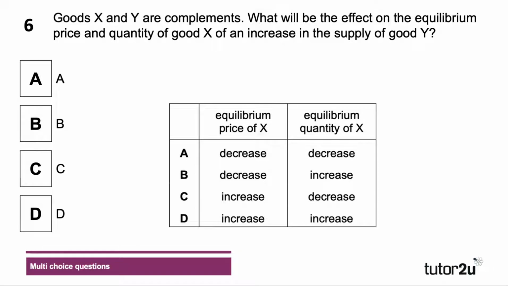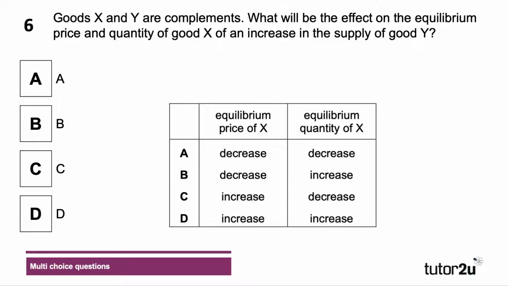Goods X and Y are complements. X and Y are complementary to each other. What will be the effect on the equilibrium price and quantity of X of an increase in the supply of good Y? Okay, harder question. Press the pause button, please. Have a go at question 6.